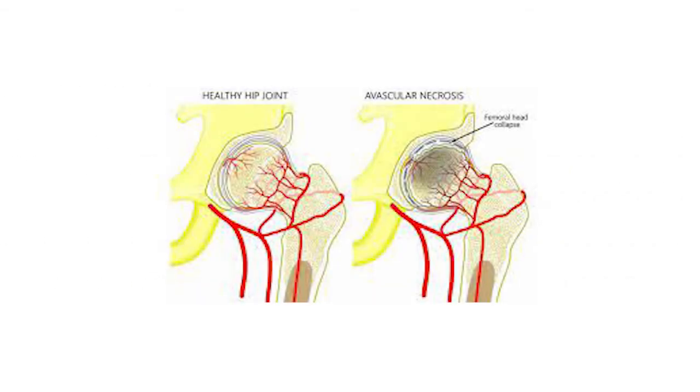Dear students, here is a picture on your screen showing the avascular necrosis of the hip joints. The first image shows the healthy hip joint, where the blood supply is good. In the second image, avascular necrosis is clearly seen. The blood supply of the hip joint, the head of the femur, is hampered.